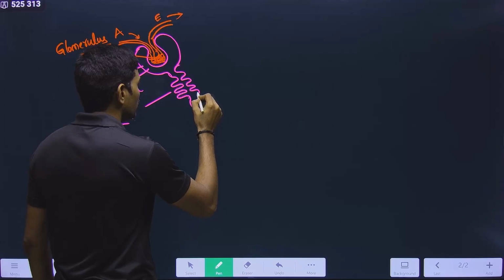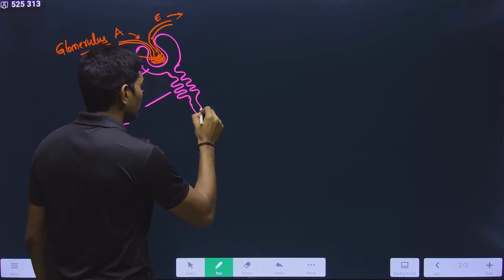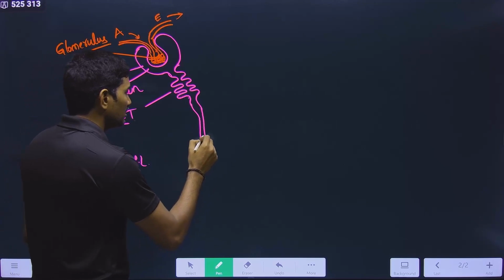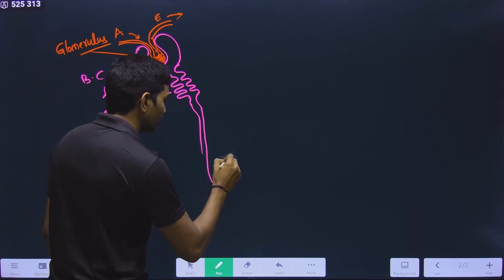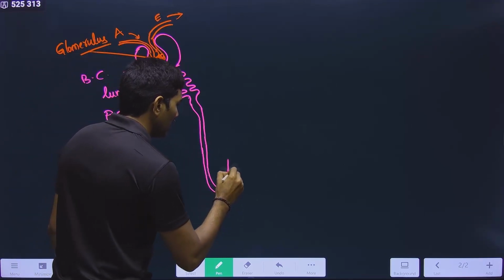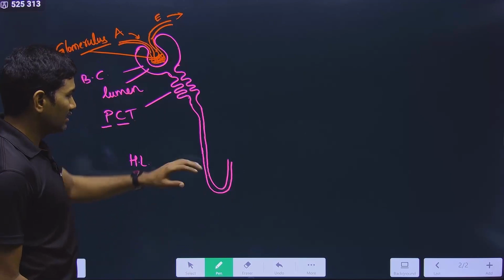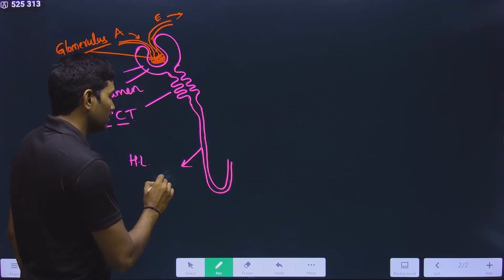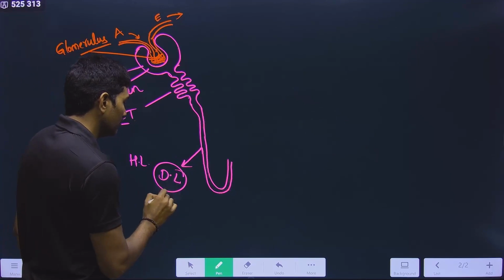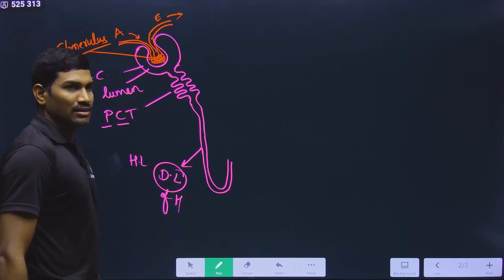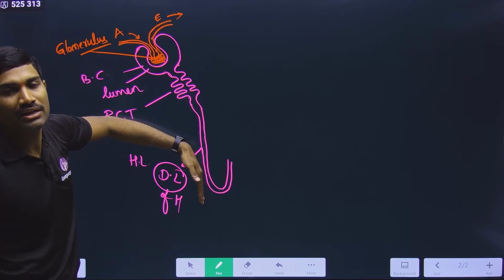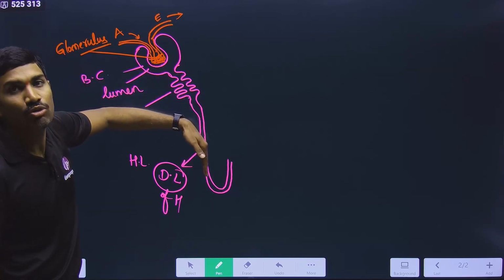And now this proximal convoluted tubule is continuous with Henle's loop. It is called Henle's loop. It is a U-shaped structure. Please remember, diagrammatically there is a purpose here, that's why I am telling you. This is the descending limb of Henle. This is going down, right? So that's why it is the descending limb of the loop of Henle.